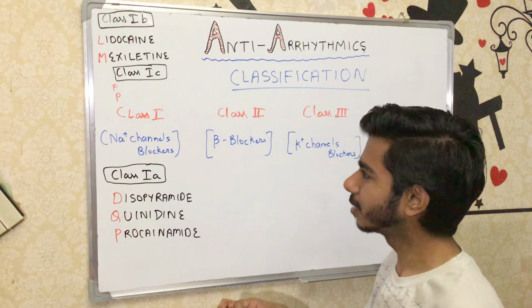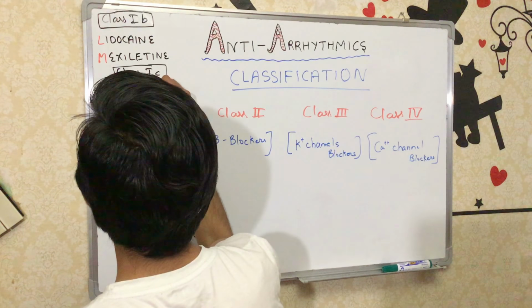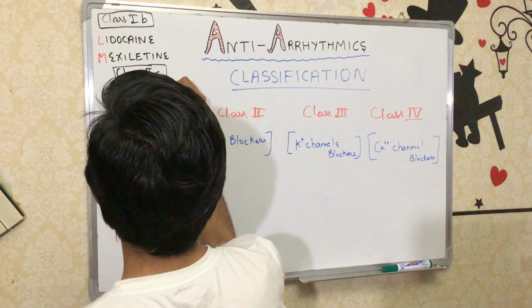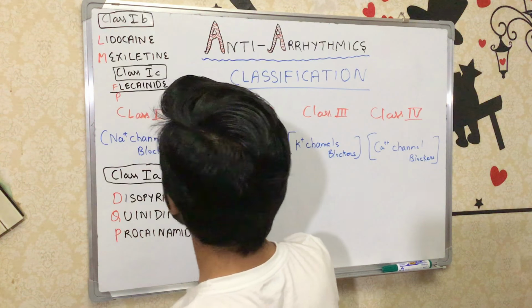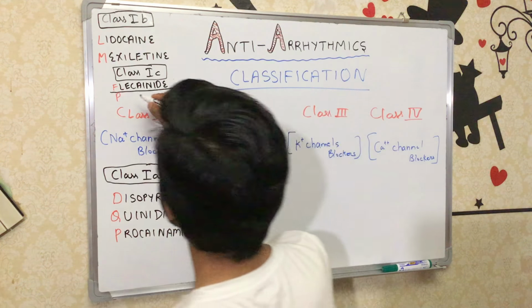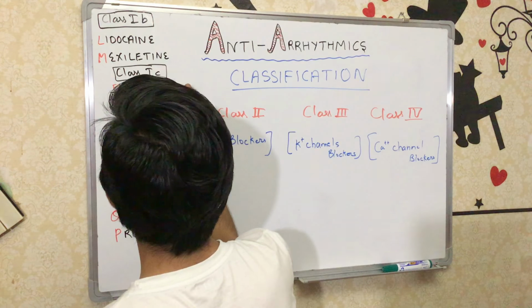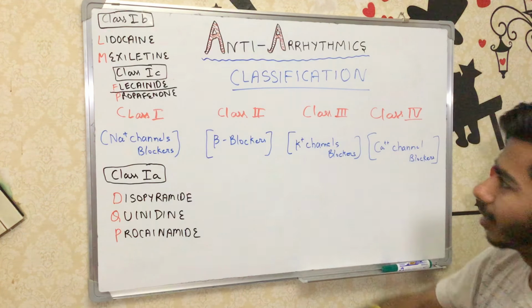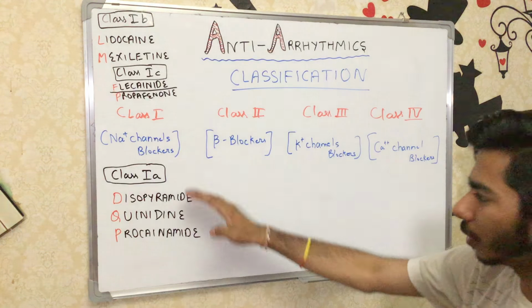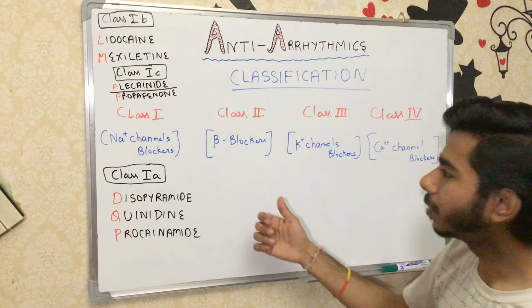From the F, that is flecainide, and from P, that is propafenone. So these are the class 1 agents: class 1A agents are these ones, class 1B and class 1C.